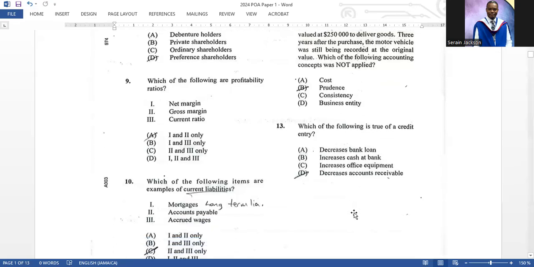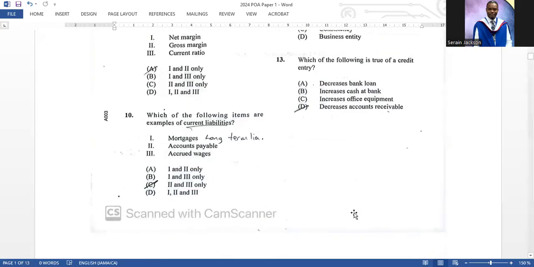Question 13, which of the following is true of a credit entry? Well, the answer there is D. It decreases accounts receivable.